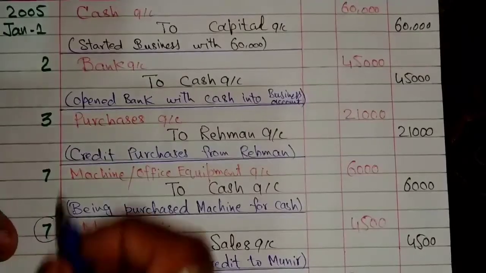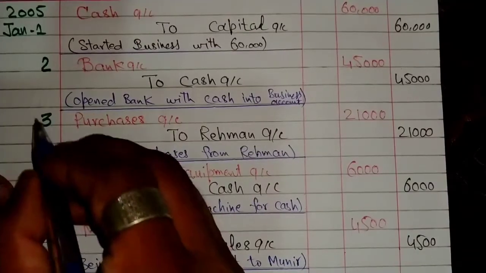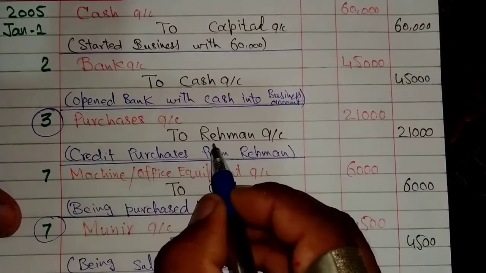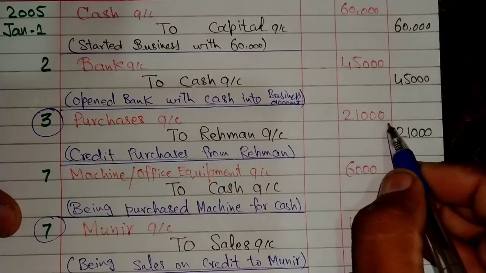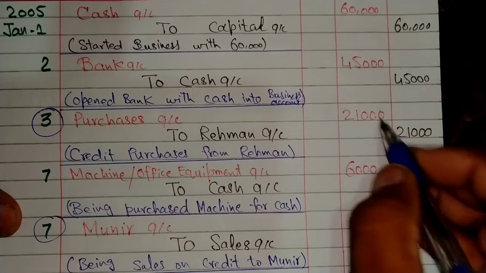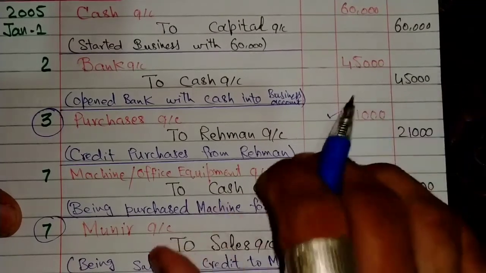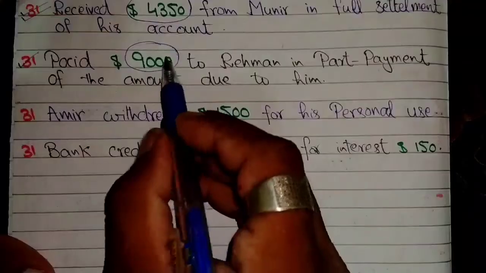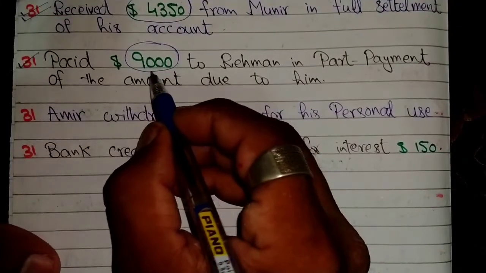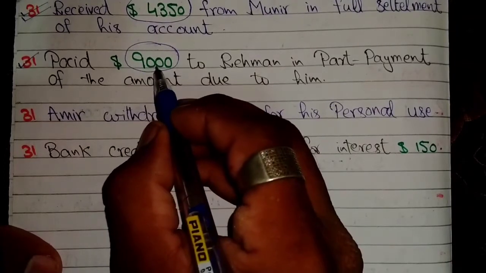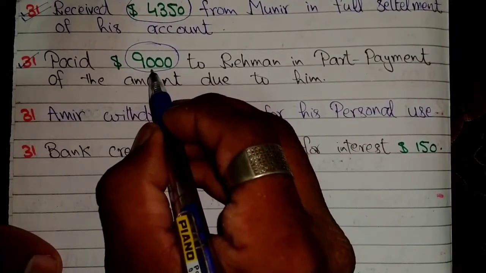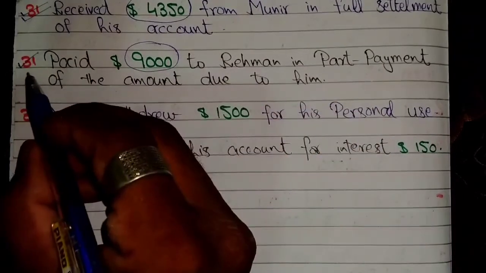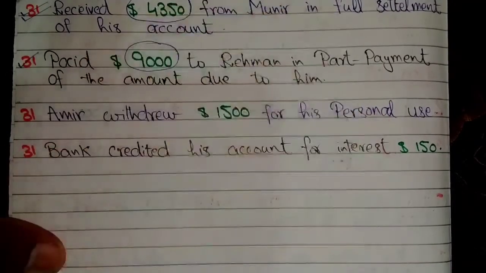We can recall the previous account of Rahman, which is purchases account to Rahman, amounting to $21,000. These are the total payables to Rahman by Amir's business. Now, part of the $21,000, which is $9,000, was paid to Mr. Rahman on 31st January, right?